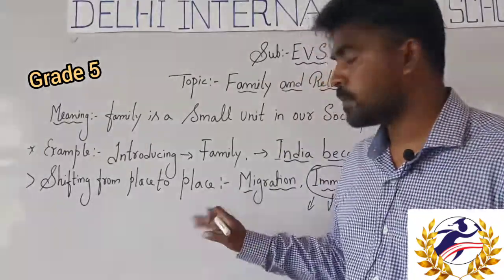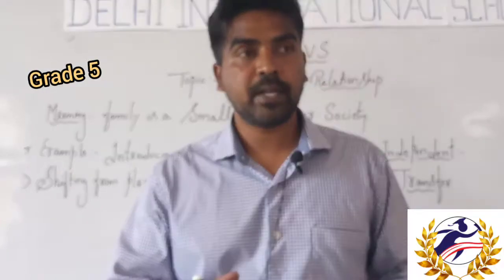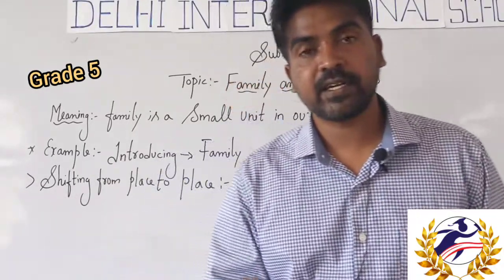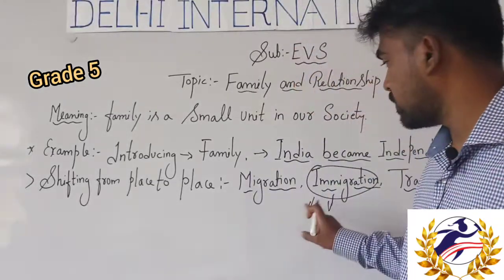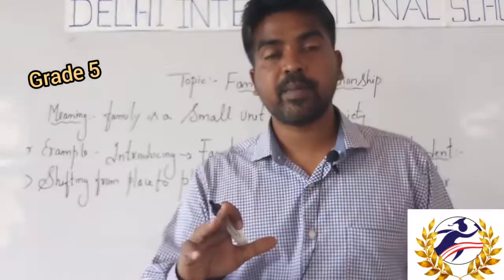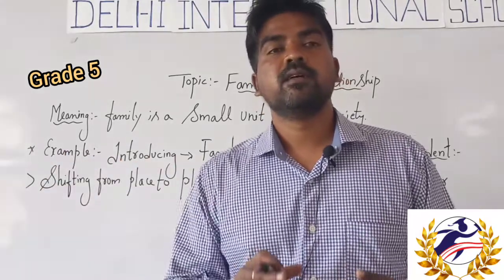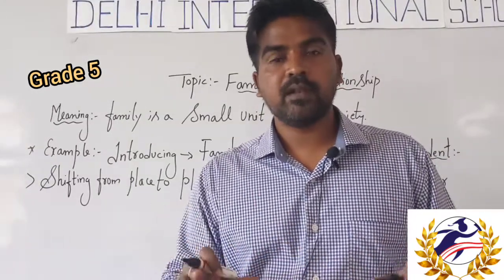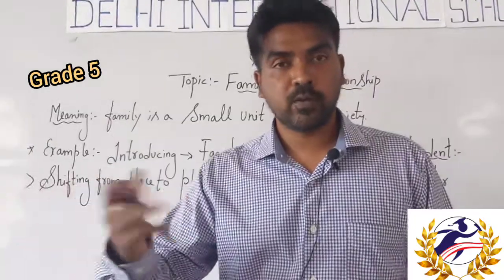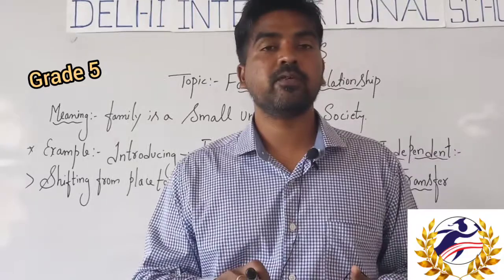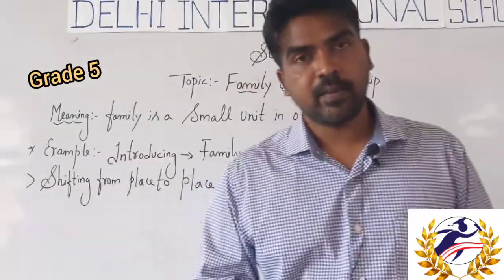But in migration, the people keep on moving from one place to another place. There is no permanent settlement in migration and transfer. But in immigration, we can expect a permanent settlement. After shifting from one place to another place, a person or a group of people won't go to another place. They will settle wherever they are. So it is called immigration.